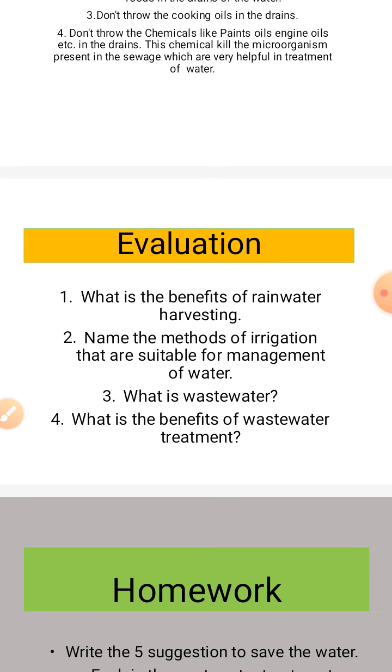Next is what is wastewater? Wastewater is water that has been contaminated by human use. Fourth is what are the benefits of wastewater treatment? After the wastewater treatment, we get clean water, and we can use this clean water for a large number of purposes.